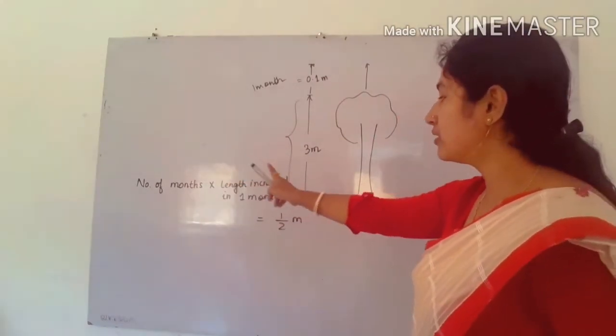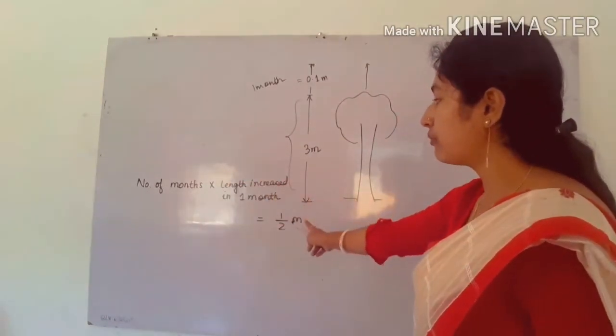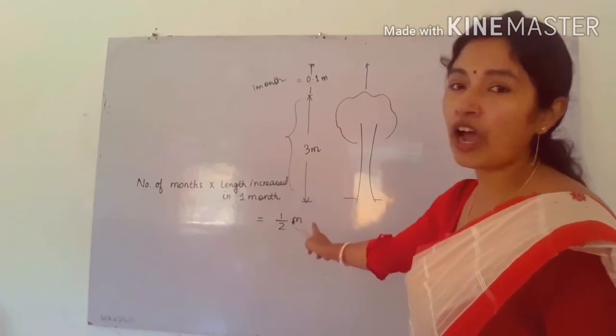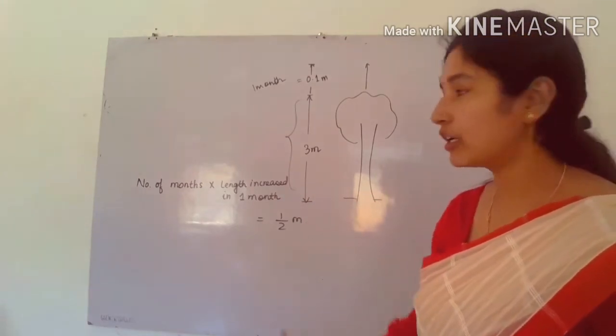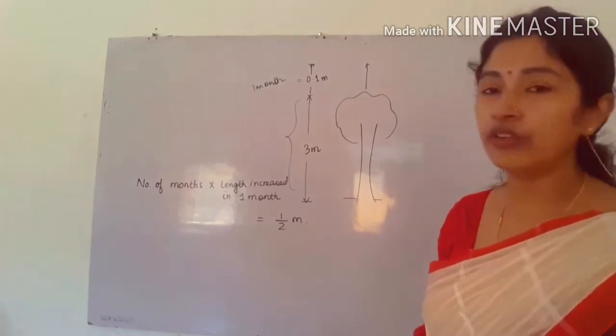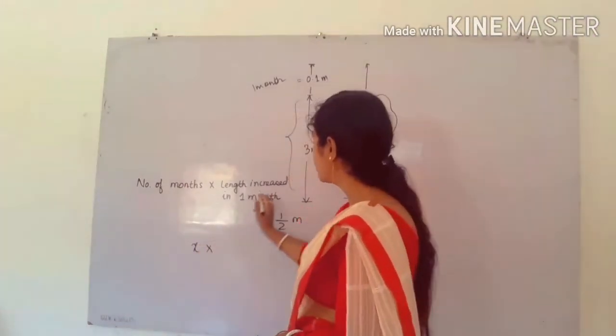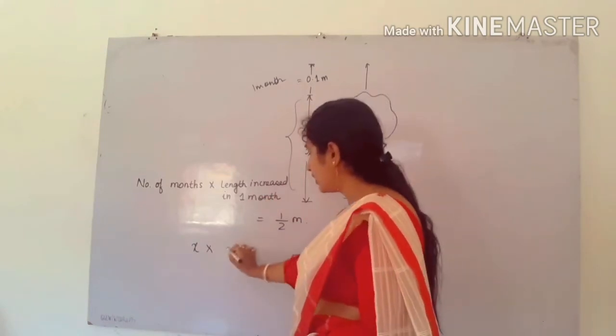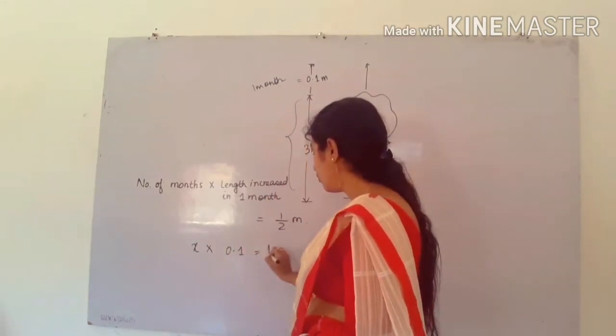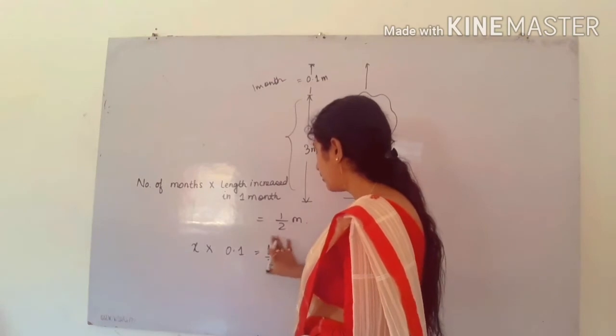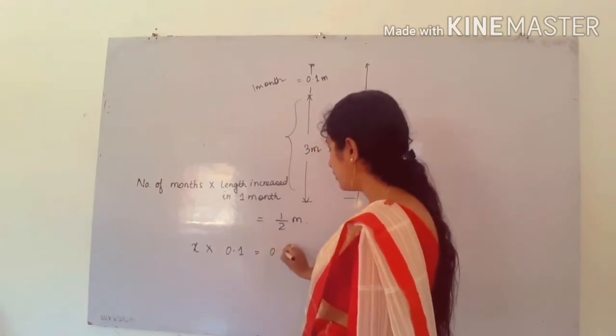So number of months into length increased in 1 month, that should be equal to what? Half meter, because we have to cover half meter distance. So number of months we don't know, we have to take it as x. Length increased in 1 month is 0.1, it is given. Half means 0.5, so we can write it as 0.5 meter.